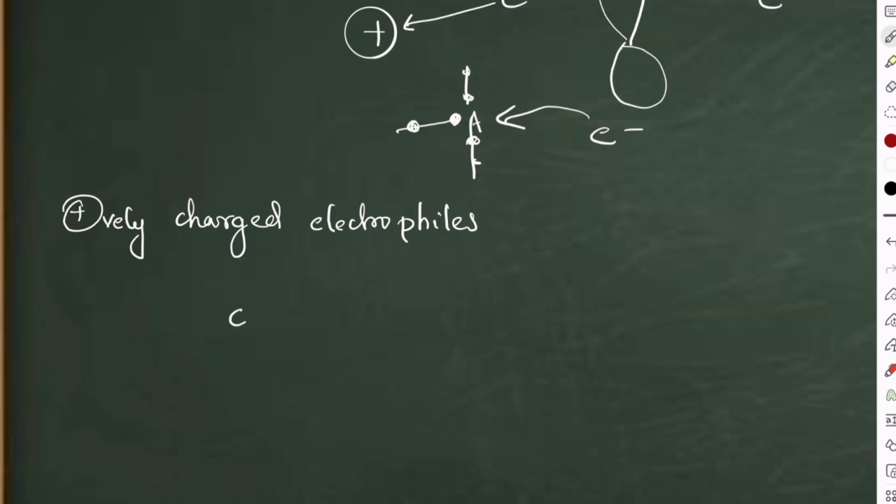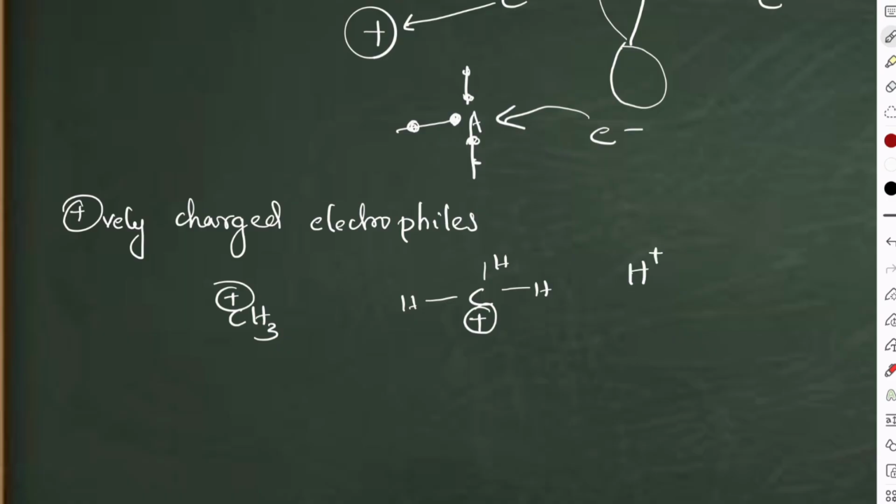For example, if I am saying CH3 positive, basically how is the CH3 positive forming? Suppose a hydrogen is there, and the hydrogen taking away the electrons is not easily possible. Suppose a Cl is there. Cl is an electronegative atom, right? So it will take away these electrons. Suppose it takes away the electrons and leaves this molecule, then that molecule is going to get a positive charge. So again, this is an electrophile.